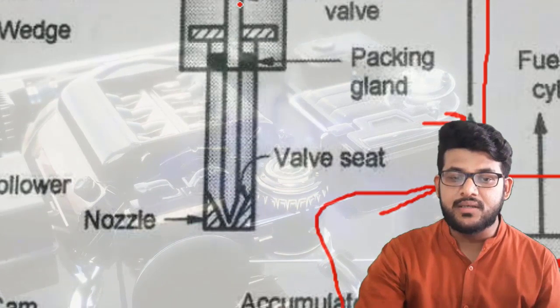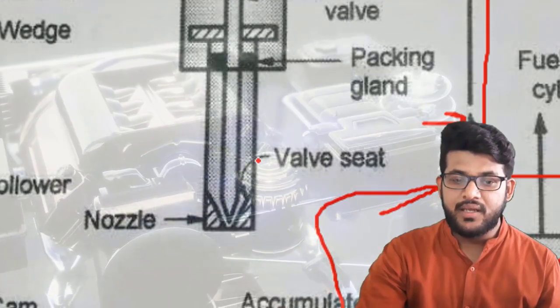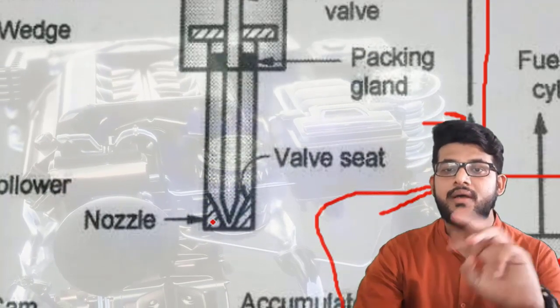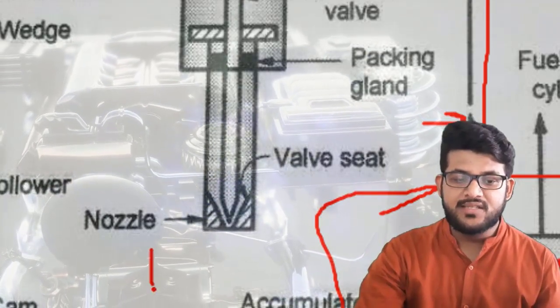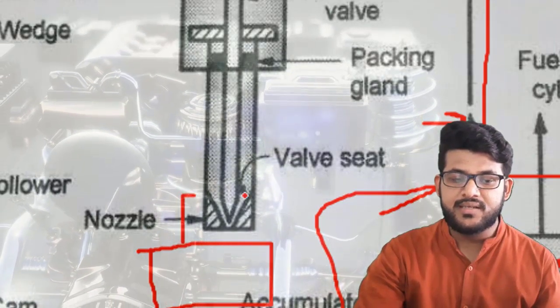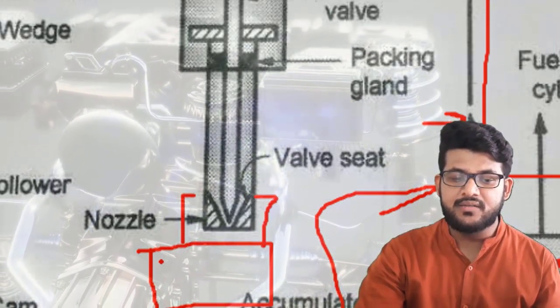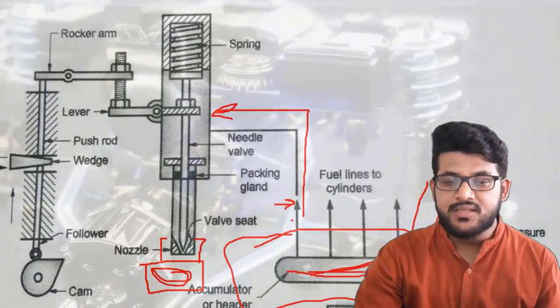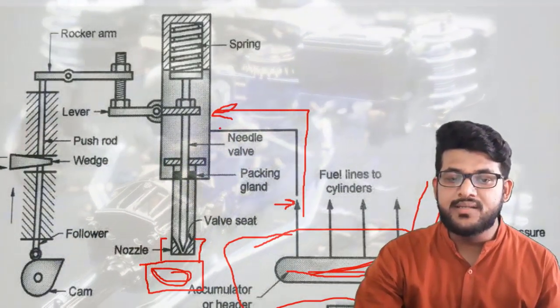Fine. Now what is happening? Whenever we lift this plunger, it will open the hole of this nozzle, and through it the fuel will go into the combustion chamber. So the engine will be here, right? The injector is actually inserted inside the engine, and this is our combustion chamber. So what is happening here? We will supply this fuel inside this.